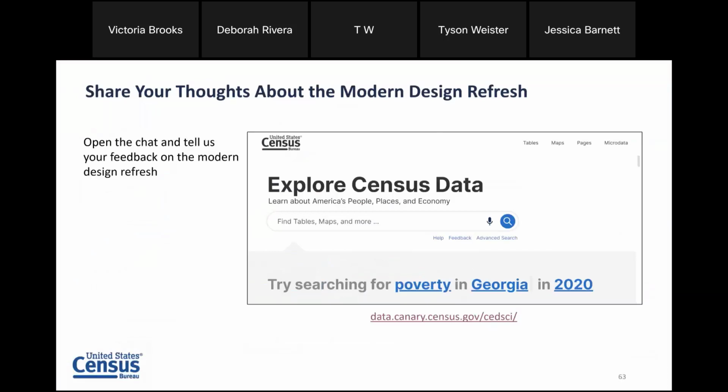And at this time, I just want to take a moment for you all to share any thoughts. Hopefully you've posted some things in the chat as we've gone, but if you could take the next 30 seconds or so, open up the chat and let us know your feedback, what you think of the modern design refresh that we just showed for the Canary site, anything you like about the site, or maybe something that's not hitting the mark. We'll pause briefly. Please open up your chat and let us know your thoughts. We're looking forward to them.